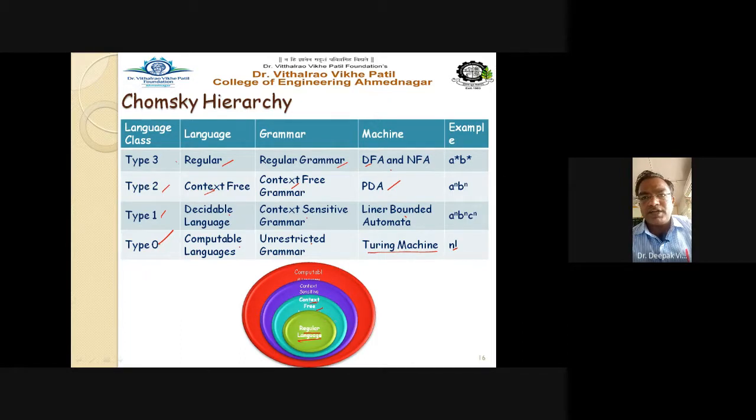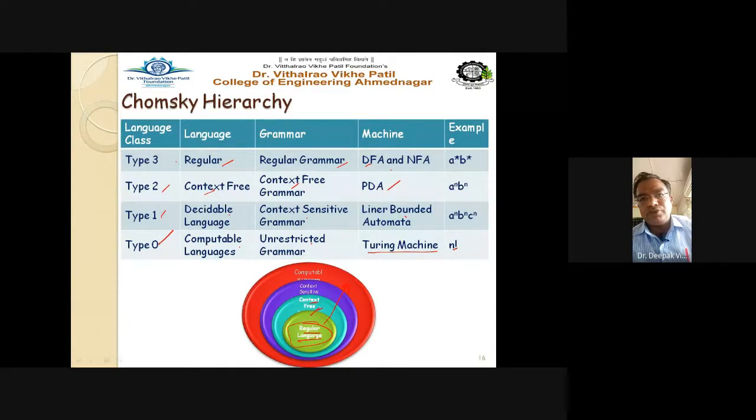So we can see that we are moving from inside to outside of this particular circle. If we draw a concentric diagram here, we'll find that regular language or the regular grammar, they are the innermost part. They are the component of the innermost part. Yes, there are so many restrictions on the writing of the grammar of regular languages, right?